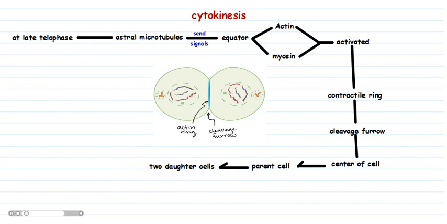Cytokinesis. During late telophase, the astral microtubules send signals to the equatorial region of the cell, where actin and myosin are activated, which form a contractile ring, followed by the cleavage furrow, which deepens towards the center of the cell, dividing the parent cell into two daughter cells.